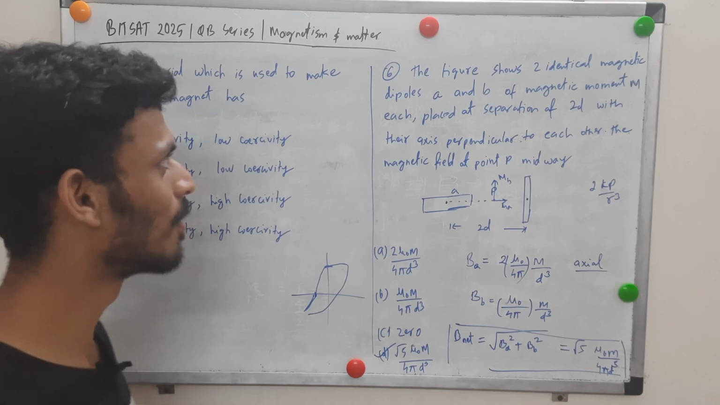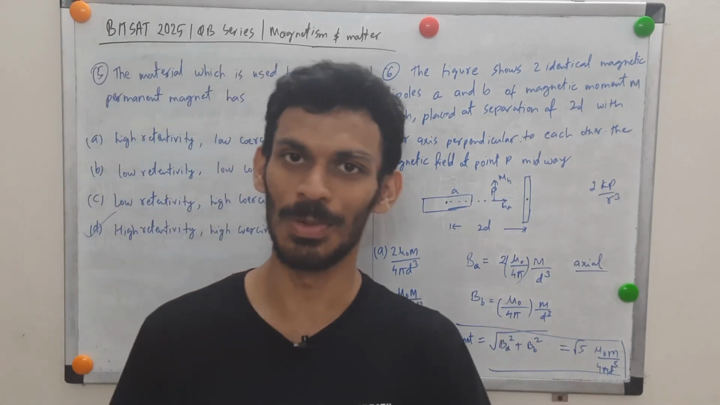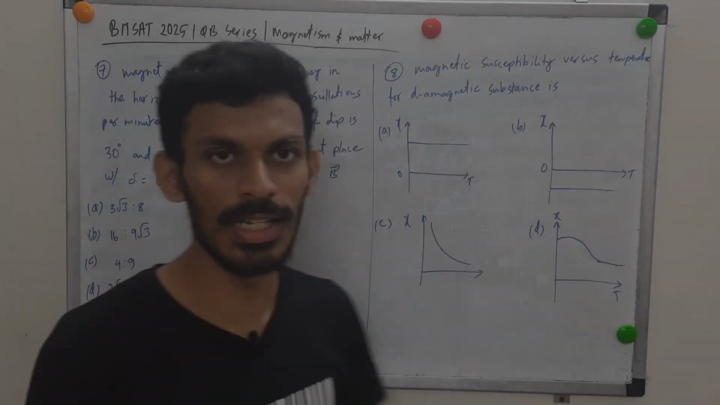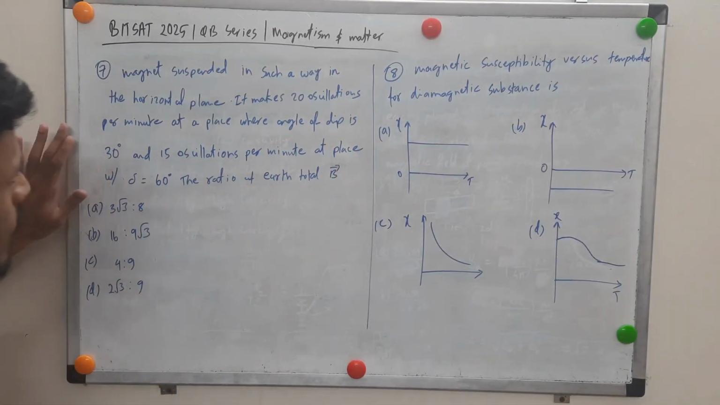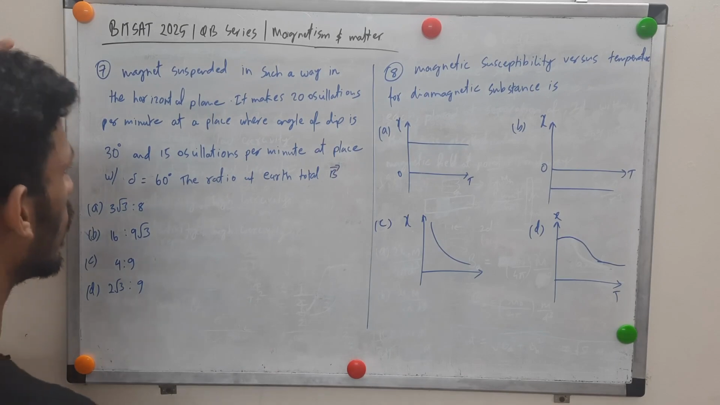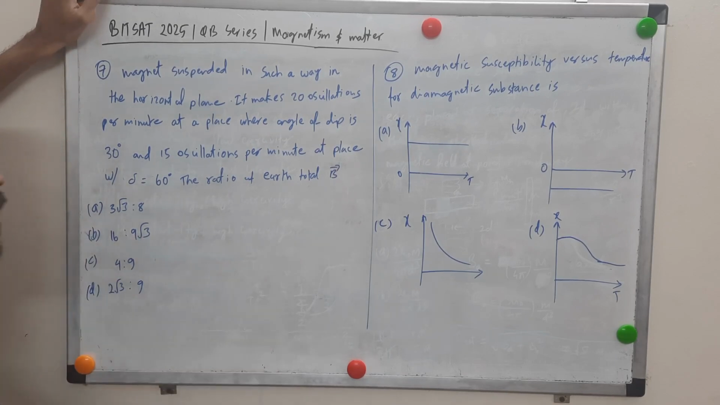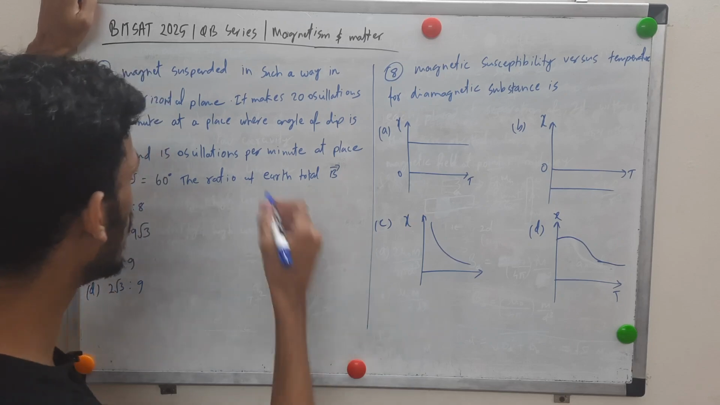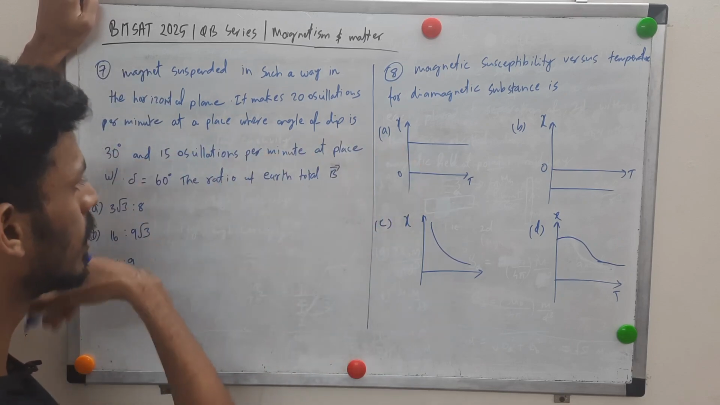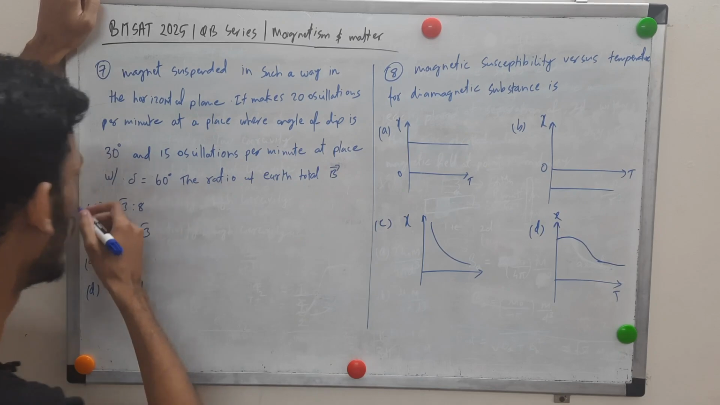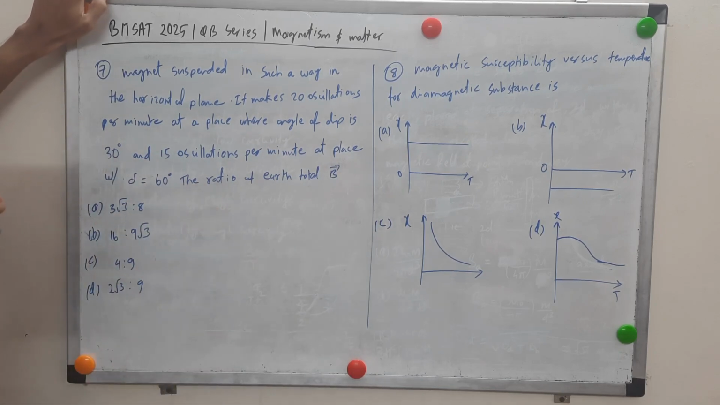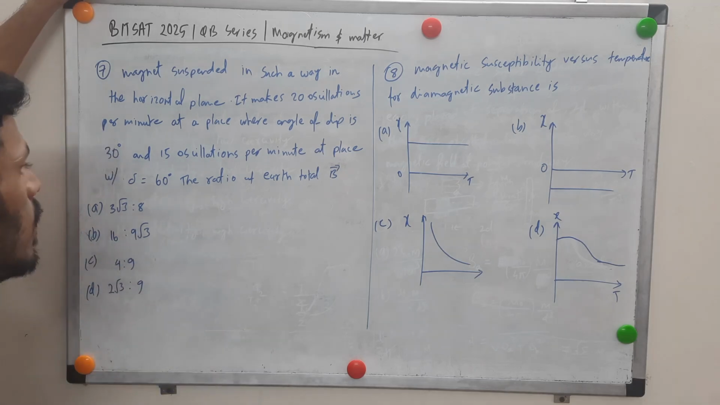So that's about these 2 questions. Over to the final 2 questions for the day, question 7 and 8. In question 7 we have a magnet suspended, again the same type of question as question 1 that we answered today. 20 oscillations where the angle of dip is this, and 15 oscillations where the angle of dip is 60 degrees, find the ratio of Earth's total magnetic field.